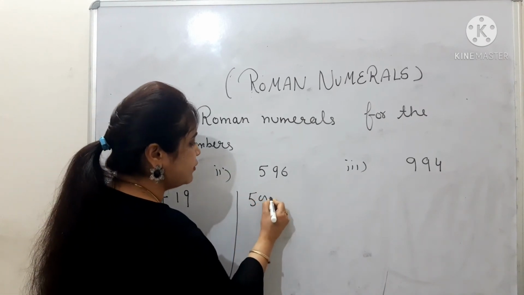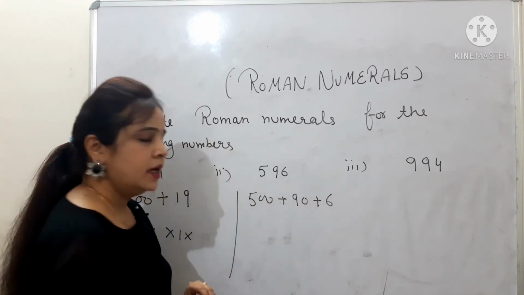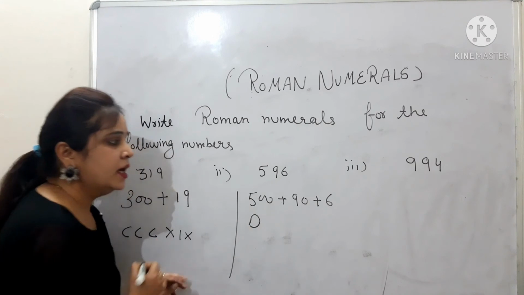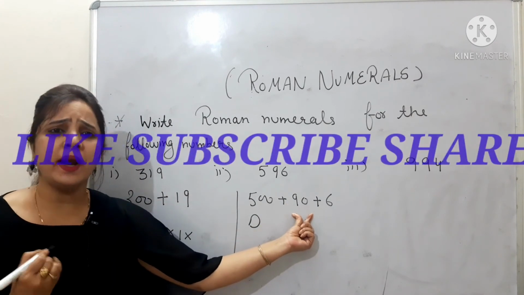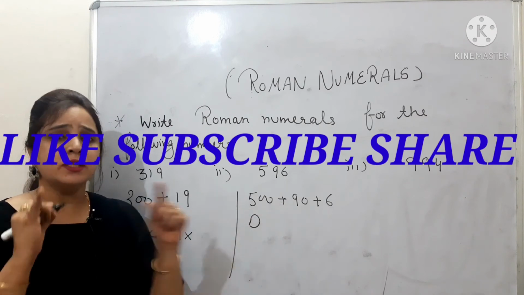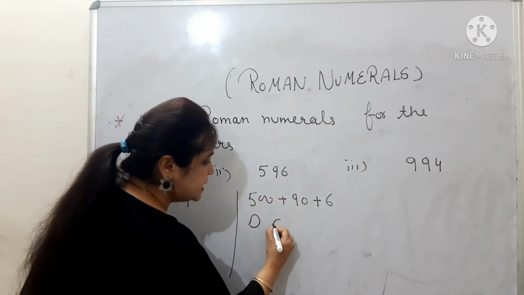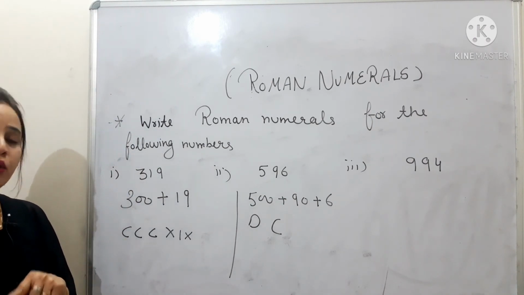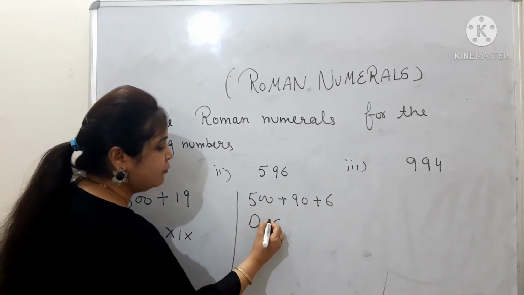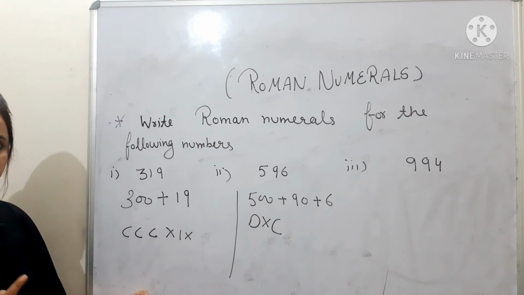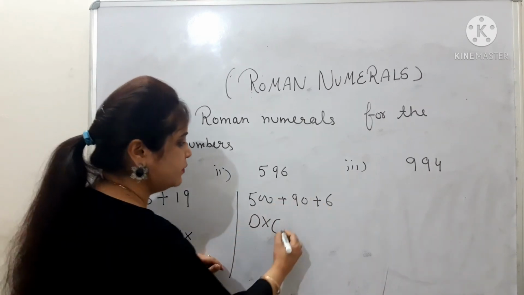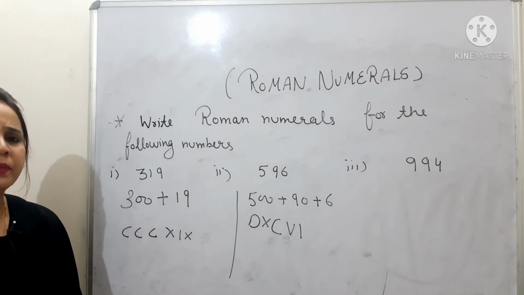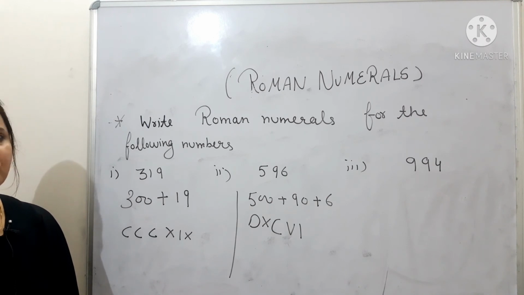Just divide it like this, 500 plus 90 plus 6. Now we know how to write our 500. We can write our 500 as D. Now the confusion comes in 90. How to write the 90? I do not have any symbol for the 90. So see, the confusion can be cleared like this. This C stands for 100. Now if you subtract 10 from C, you get 90. So for subtraction, I have to write the smaller symbol before the bigger symbol. Clear? Now we already know how to write the 6. We can write the 6 like this. Clear? I think you are finding it very easy and very interesting to solve the questions.